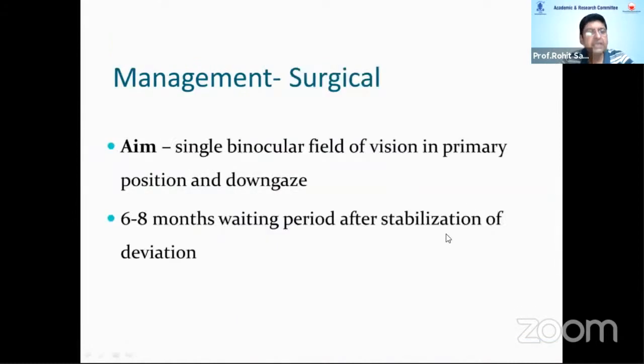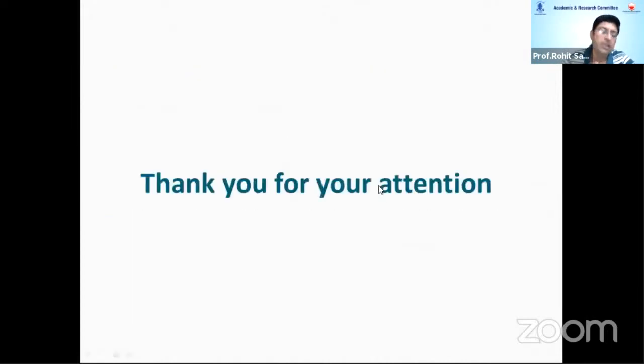And you wait for at least 6 to 8 months to make sure that the deviation is stabilized before you plan for surgery. And the aim is to give the largest area of single binocular vision, but often you're not able to restore complete binocularity.